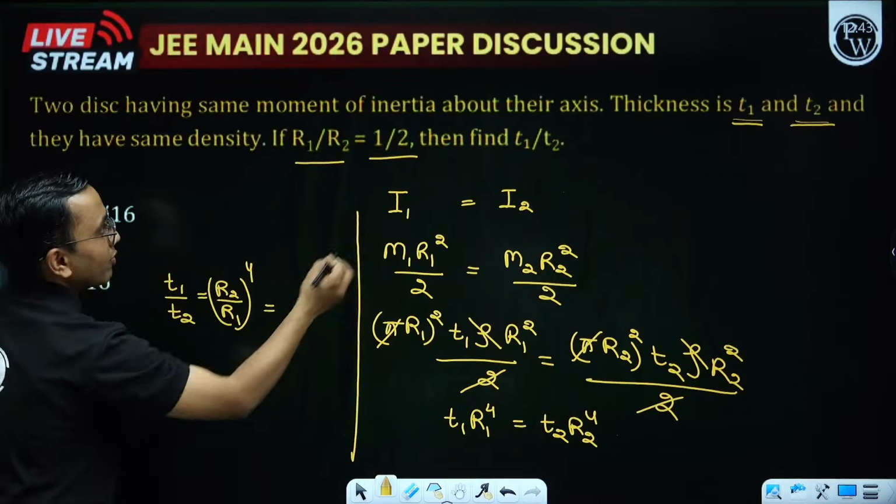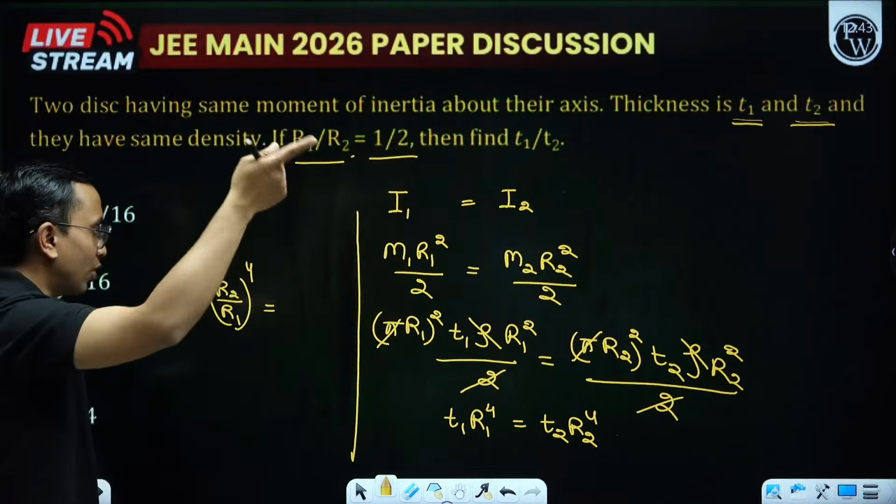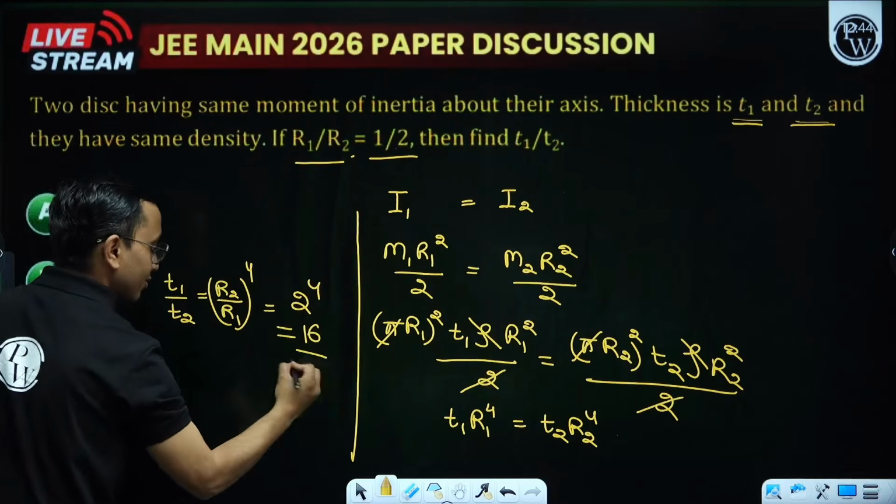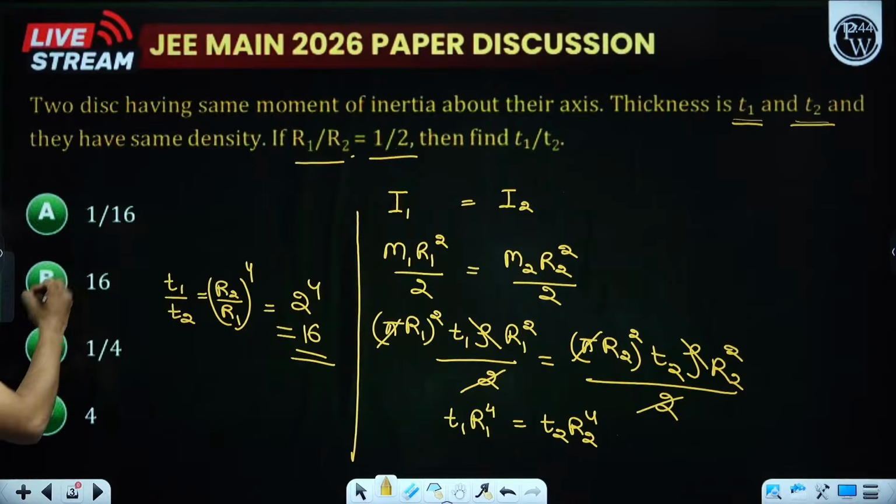What is r2 by r1? r1 by r2 is 1 by 2, so r2 by r1 is 2. So 2 to the power 4, that is 16. Yeah, 16.